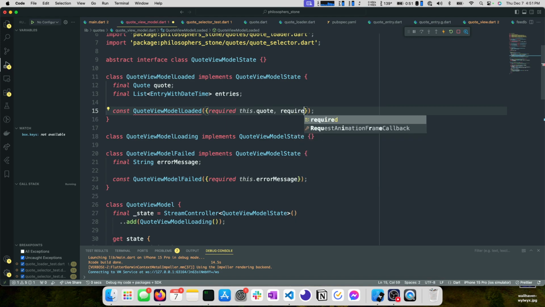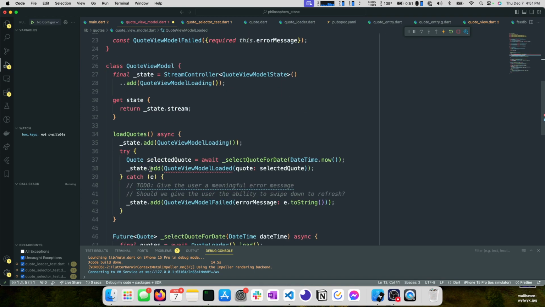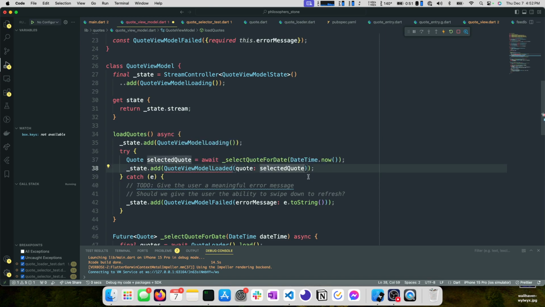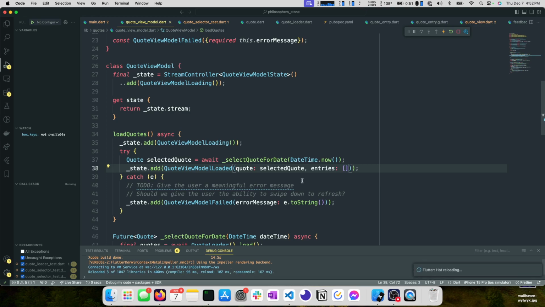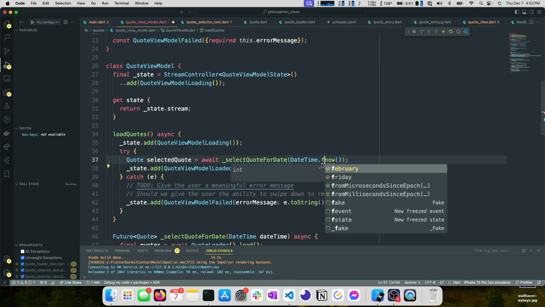This is a pattern that I tend to gravitate towards. So we have entries and it's required. If you don't have any entries, just pass in an empty list. I like this because it helps us avoid null checking, and it just seems a little more robust. So that's the pattern we're going to take. Our application's now broken because we don't have entries here. So let's go ahead and solve this, right? Entries, and then we add an empty list. Nothing should change. So if we reload our application, it still works. No errors, nothing has changed yet.